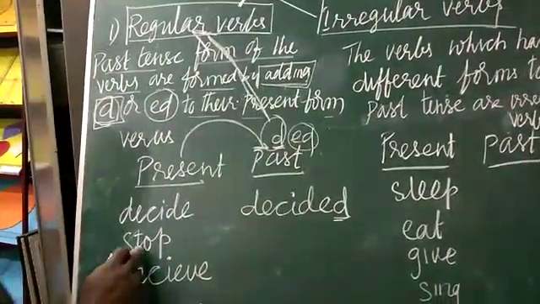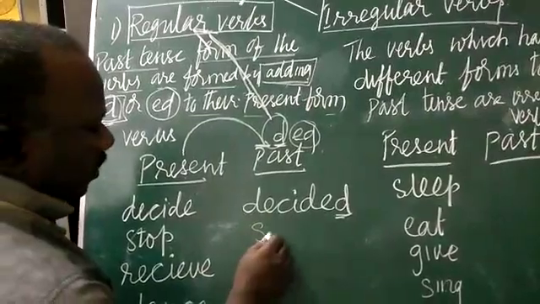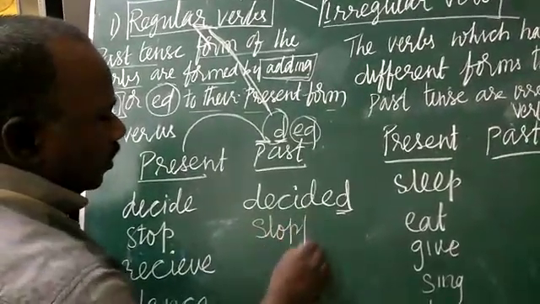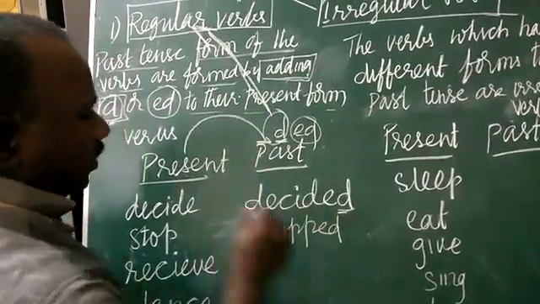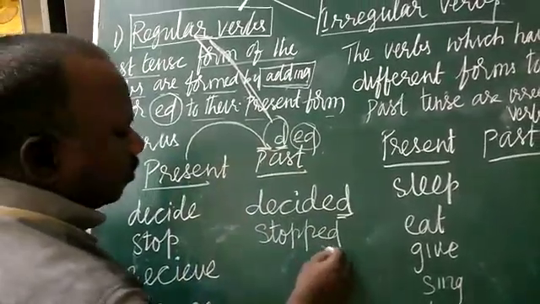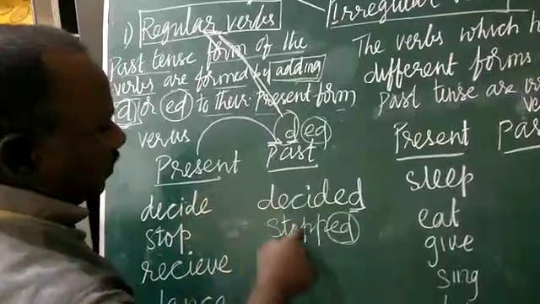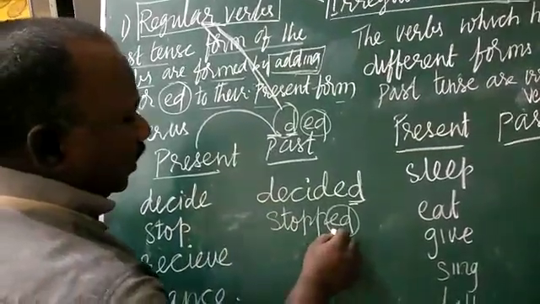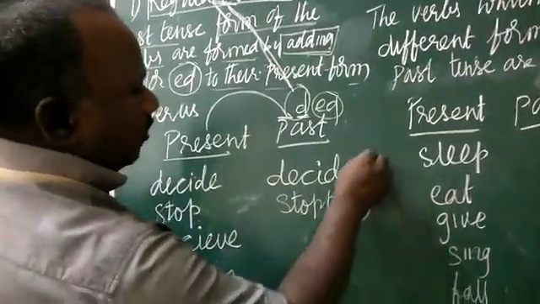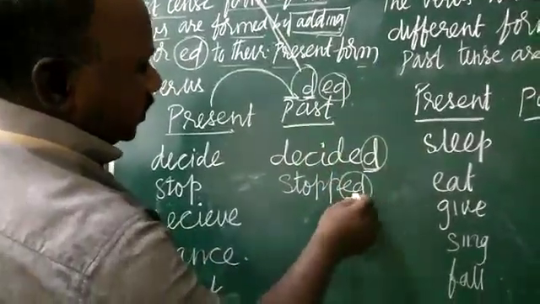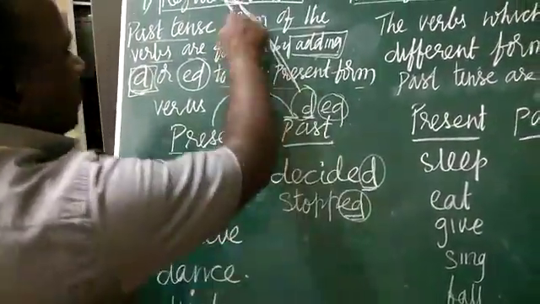We'll go with one more example here. Stop. S-T-O-P-P-E-D. So what did I take here, children? Ed. So if the present tense form takes the ed or d form at the end of the past tense, then this is called a regular verb.